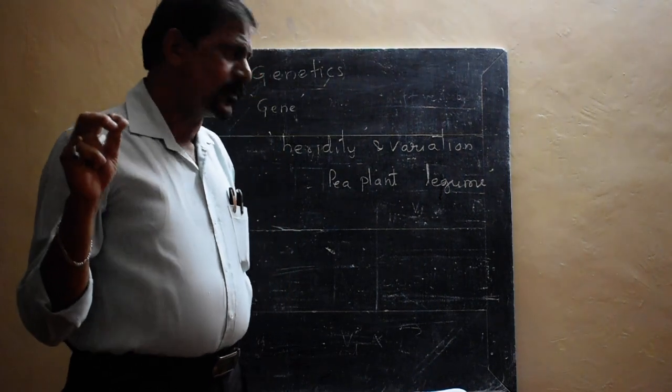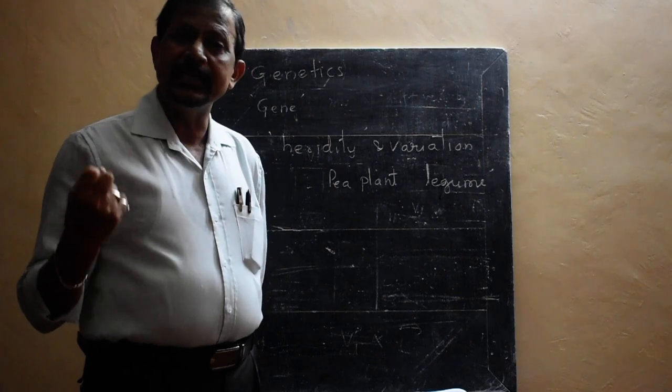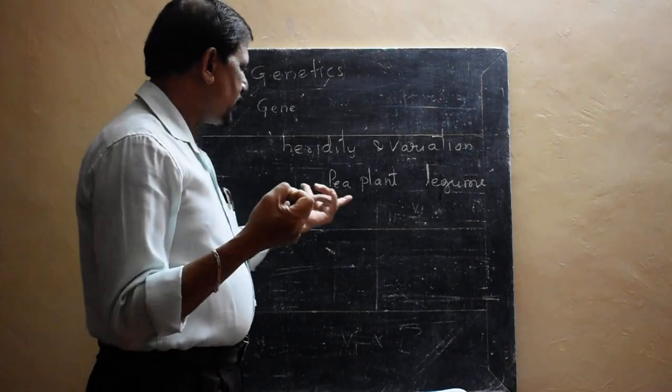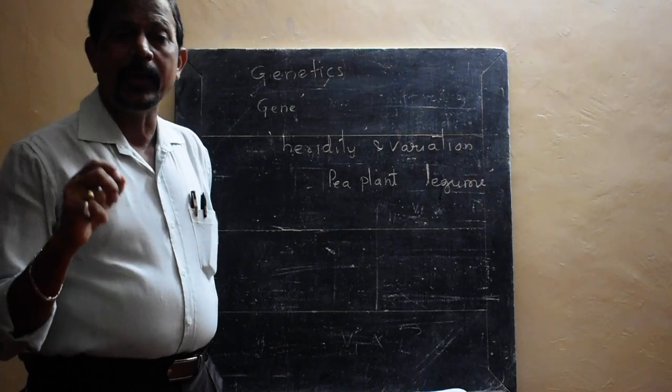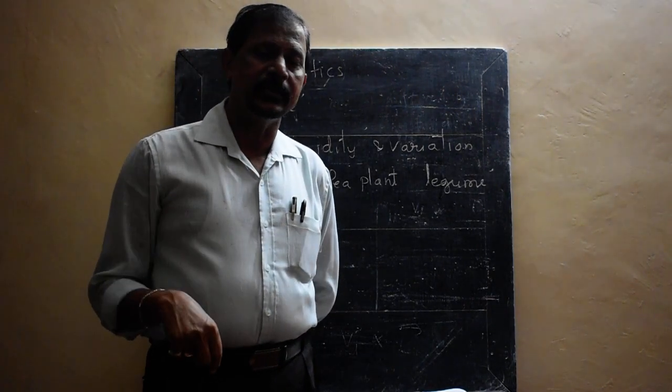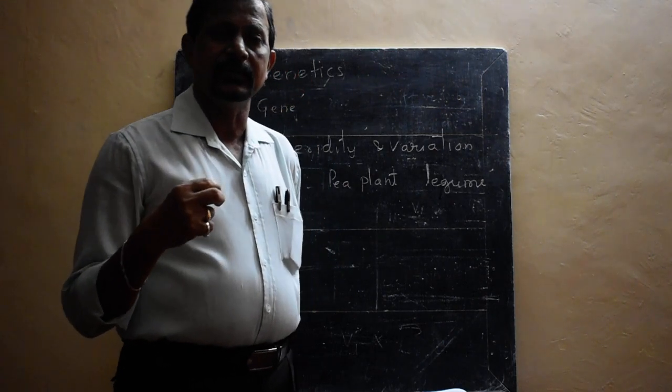All such plants produce a legume, and one such plant he selected, that is the pea plant, Pisum sativum. Why did he select the pea plant only? That is already you studied. I am revising the taught subject.